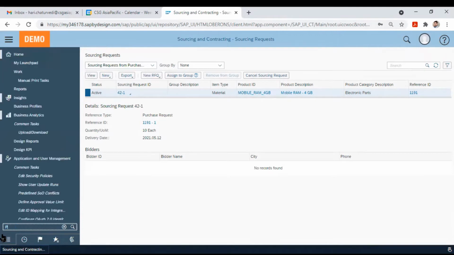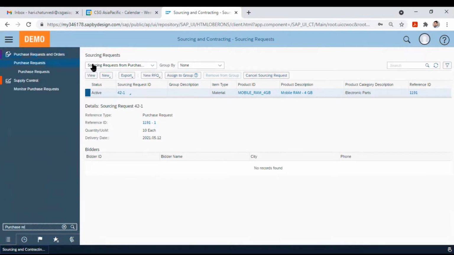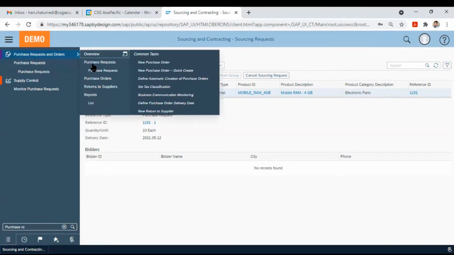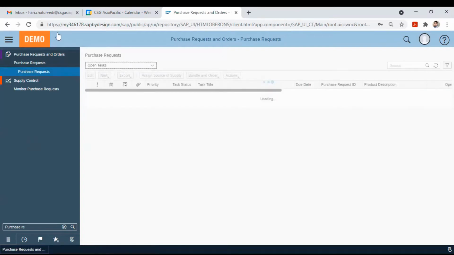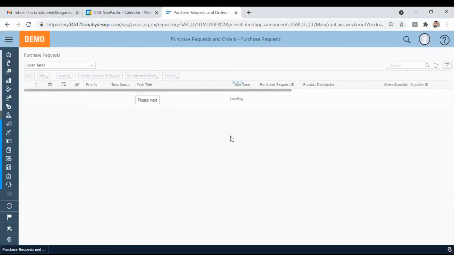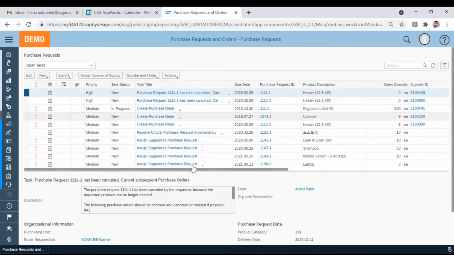Okay, I will show you how this sourcing request can be created from the purchase request. If I move to the purchase request here, you can see all the open requests.